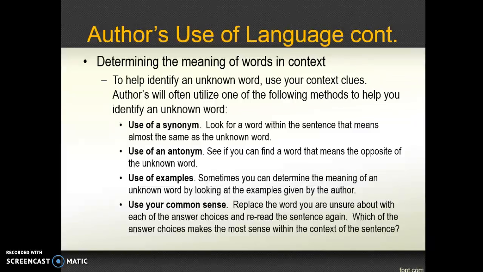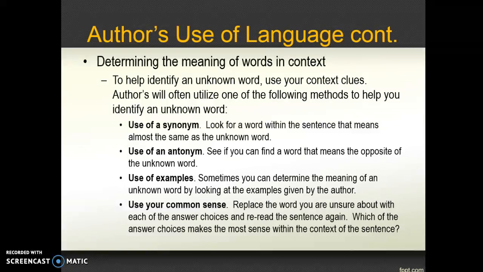You may also be asked to determine the meaning of words in context. To help identify an unknown word, use your context clues. Authors will often utilize one of the following methods to help you identify an unknown word. Use of a synonym. Look for a word within the sentence that means almost the same as the unknown word. Use of an antonym. See if you can find a word that means the opposite of the unknown word.